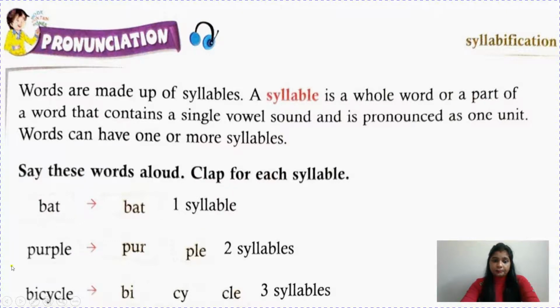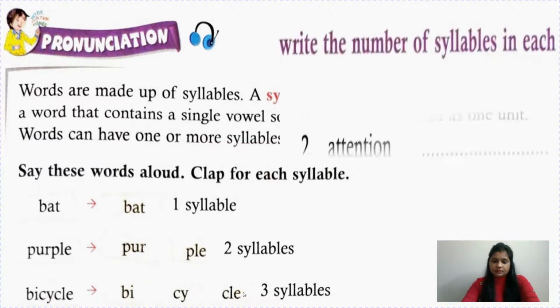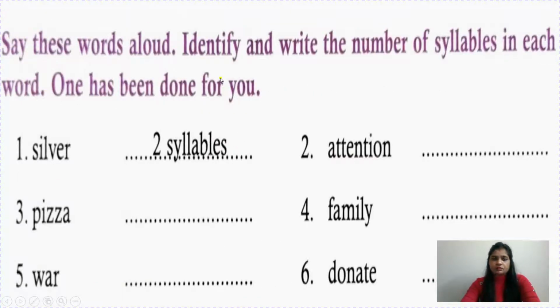Purple, purple. So we can get here 2 syllables. Pur-ple. So purple, 2 syllables. Bicycle, bicycle. So bicycle, we can hear 3 syllables. Now say these words aloud, identify and write the number of syllables in each word. One has been done for you. See children, you have to write here how many syllables are present. Like silver, silver. So 2 syllables.